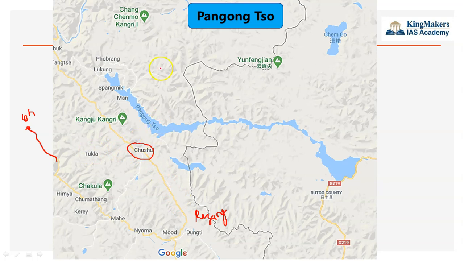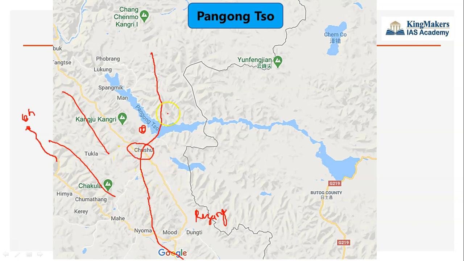Now let us see China's claim. The border claimed by China comes like this. It goes through the 4th finger and passes through the Chushul Valley. China's border claim cuts off this road. Okay, now what happens? You have the Karakoram mountain here. If China controls this entire region, India cannot reach Chushul. If India cannot reach Chushul, India cannot reach the Pangong Lake region. So if India is not reaching the Pangong Lake region, what will happen? The transport will be cut off and India cannot have the tactical advantage of height.